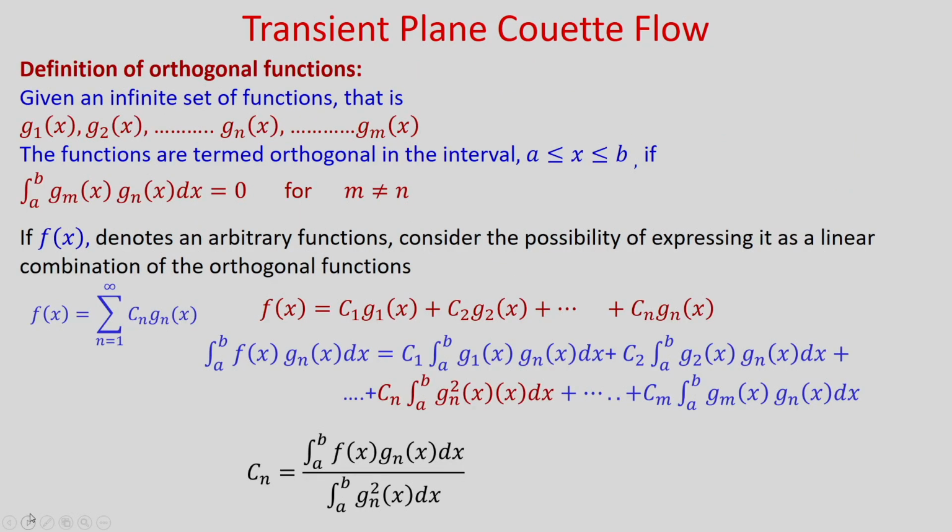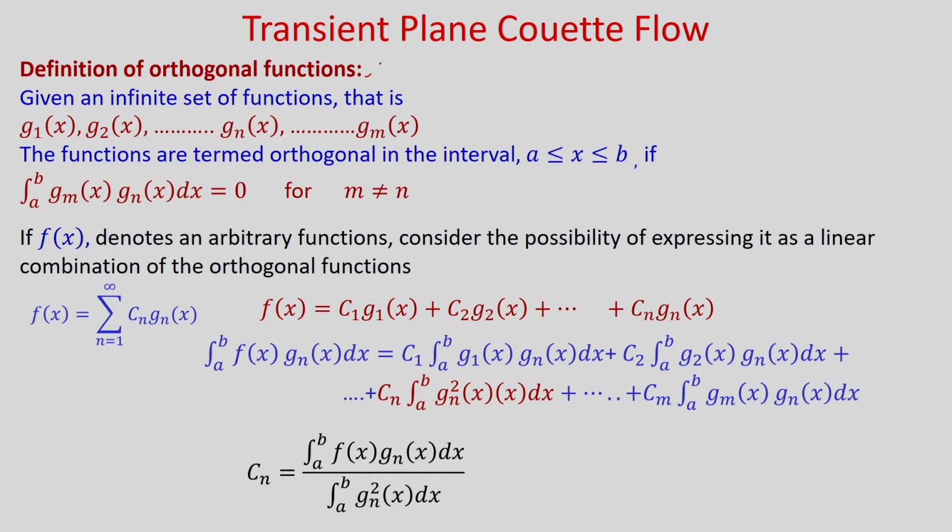Now, let us discuss another important property that is known as the orthogonal property. We will use this while solving this problem using the separation of variables method. So, you can see the definition of orthogonal functions.